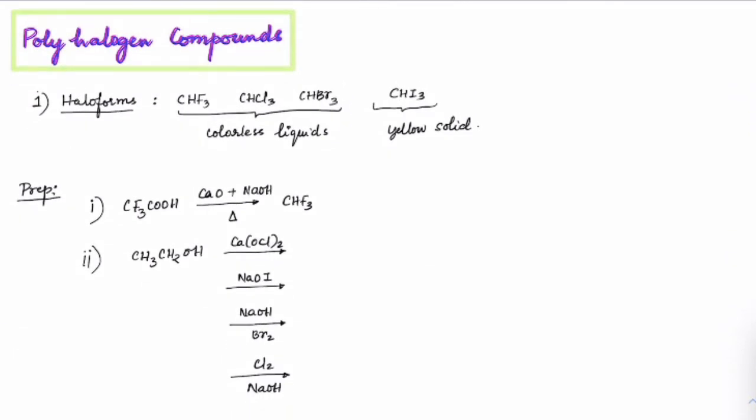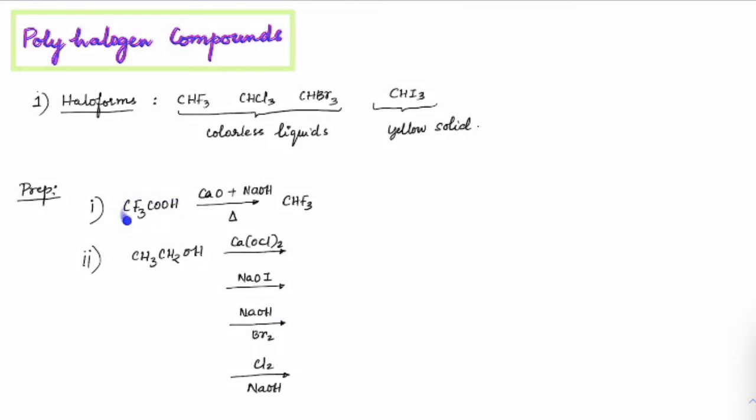Now let us come to polyhalogen compounds. If you have multiple halides on a group, we usually call them polyhalogens. Mainly we will study haloforms first. In haloforms we have CHF3, CHCl3, CHBr3 and CHI3: fluoroform, chloroform, bromoform and iodoform. These are colorless, while iodoform is a yellow color solid. Now let us focus on the preparation of haloforms.